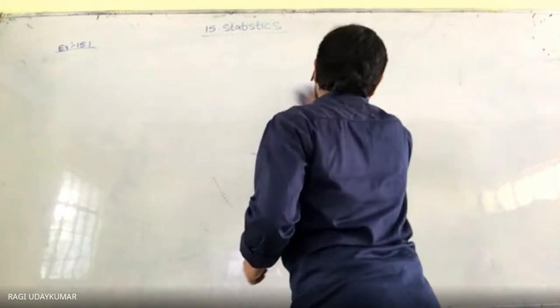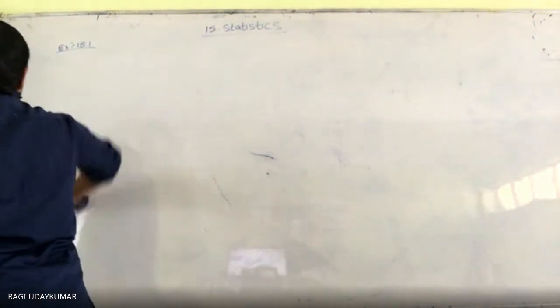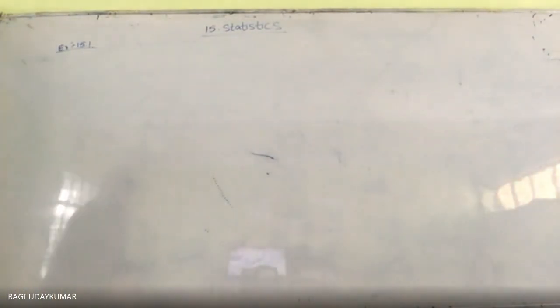So one problem I'll explain to you, mean deviation about the mean and mean deviation about the median. I'm not using the direct method. Direct method बिना use करके step deviation method use करूँगा, so that it is an easy task. Questions 7 and 8 are the same model, and 9, 10 are mean deviation about the mean, and 11, 12 are mean deviation about the median.